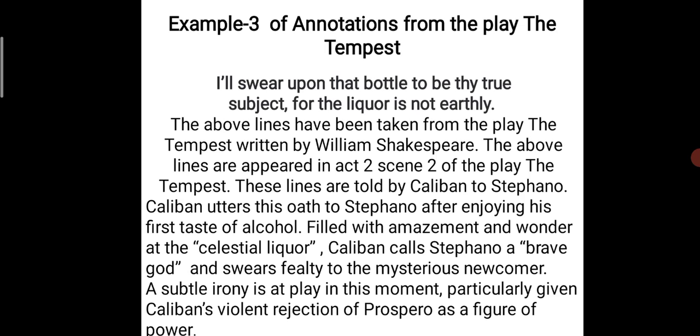Now, let us have a look at the third annotation. I will swear upon the bottle to be thy true subject, for the liquor is not earthly. First rule, the above lines have been taken from the play The Tempest, written by William Shakespeare. Second rule, the above lines appear in Act 2, Scene 2 of the play The Tempest. These lines are told by Caliban to Stefano.